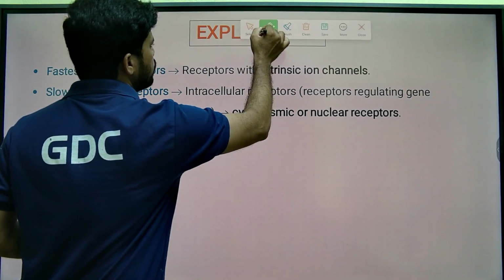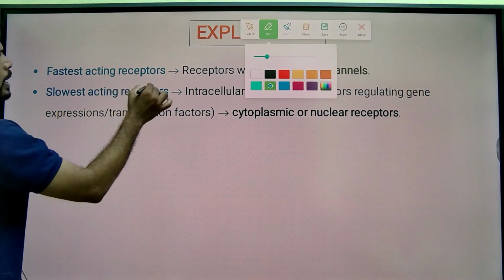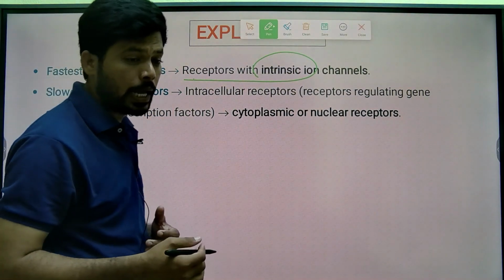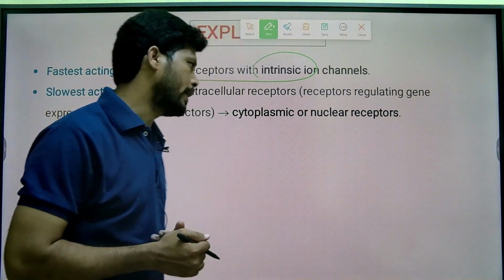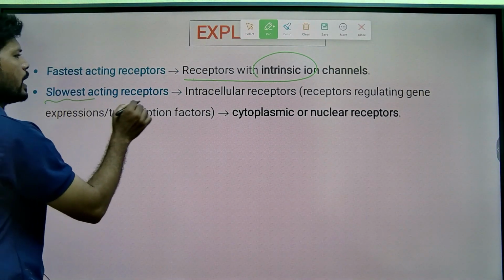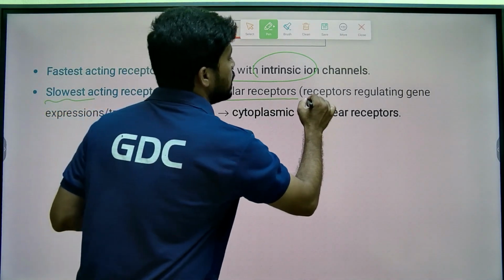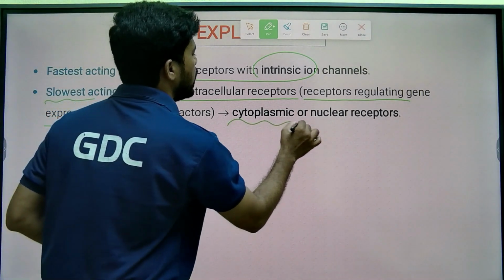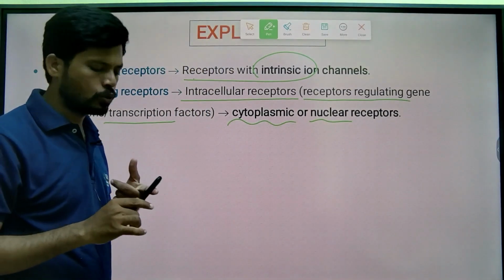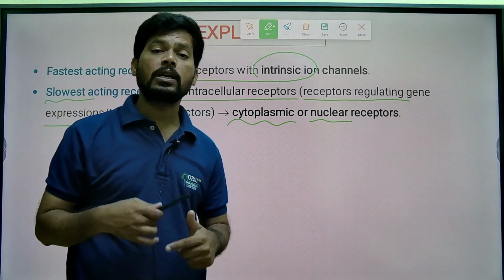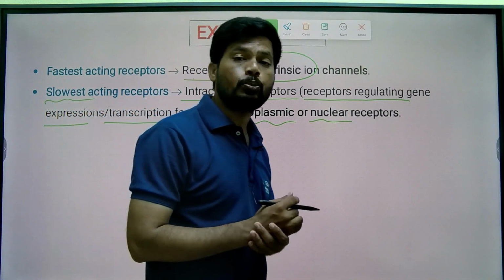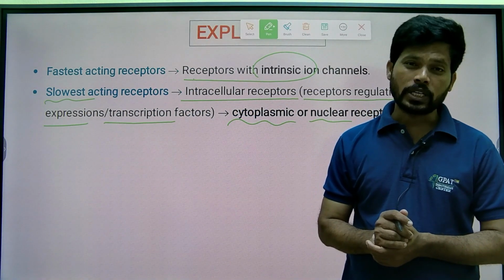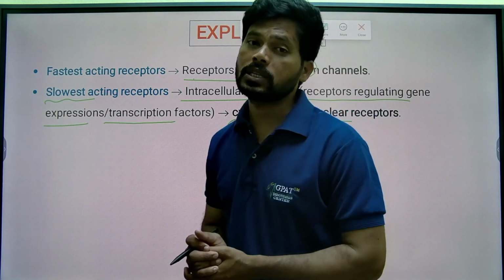So see the explanation for clearer information. The fastest acting receptors, those with intrinsic ion channels, show action within milliseconds. The slowest acting receptors are intracellular receptors, which regulate gene expression, acting as transcription factors. Nuclear receptors are also known as cytoplasmic receptors, intracellular receptors, as well as steroid receptors. So among G-protein coupled, ion channel, enzyme linked and nuclear receptors, nuclear receptors are slowest acting and ion channel receptors are fastest acting.